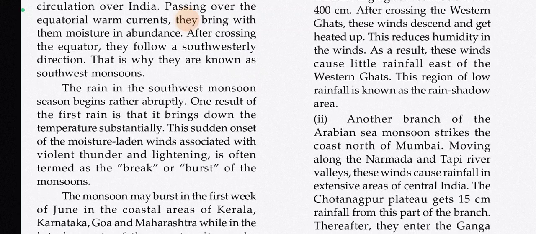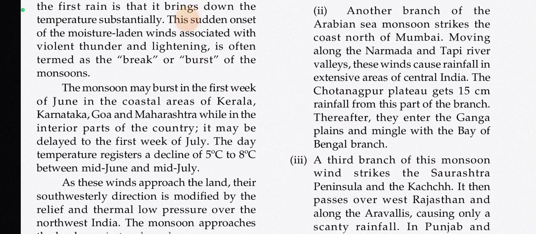After crossing the Western Ghats, the winds descend and get heated up. This reduces humidity in the winds. As a result, these winds cause little rainfall east of the Western Ghats. This region of low rainfall is known as the rain shadow area. Another branch of the Arabian Sea monsoon strikes the coast north of Mumbai, moving along the Narmada and Tapi river valley. These winds cause rainfall in extensive areas of central India. The Chotnagpur plateau gets 15 cm rainfall from this branch. Thereafter, they enter the Ganga plains and mingle with the Bay of Bengal branch.